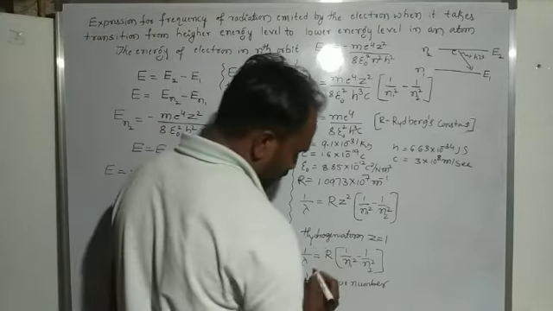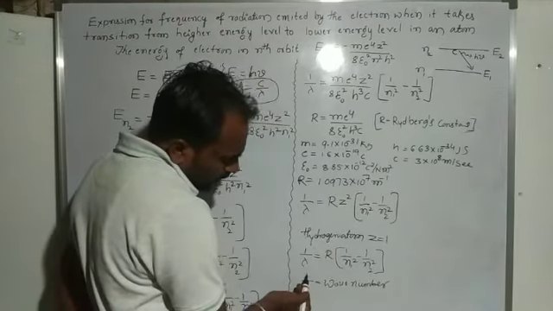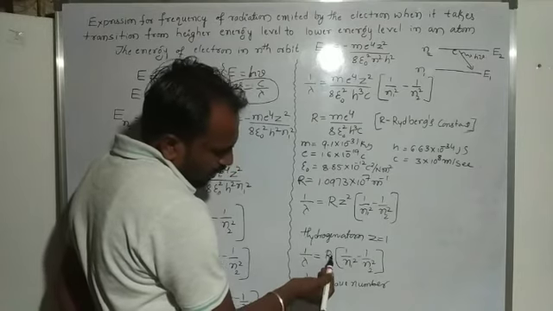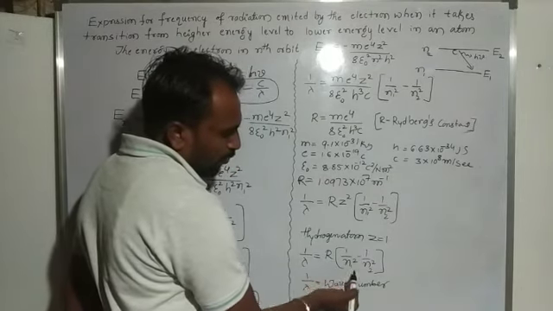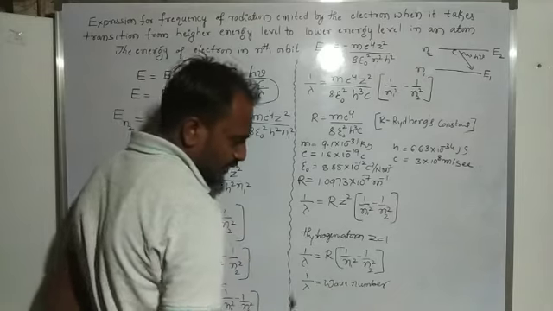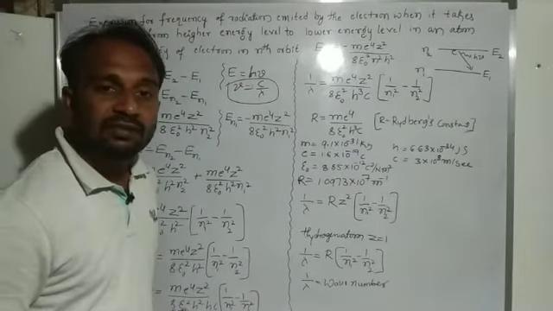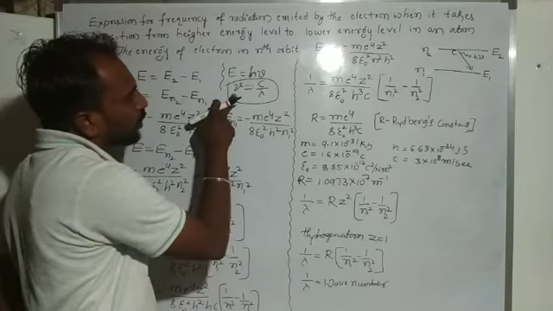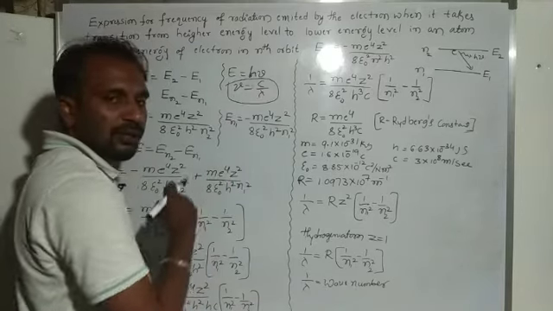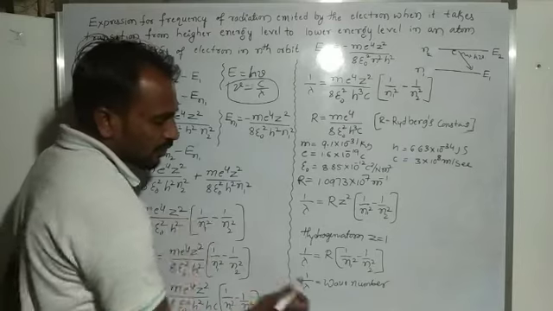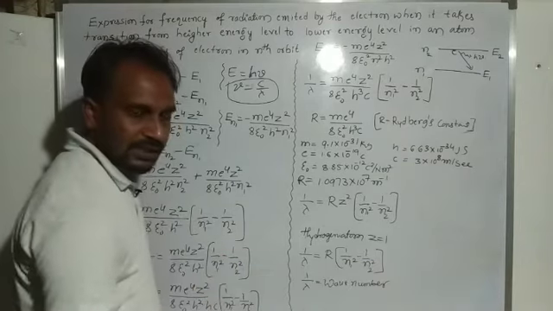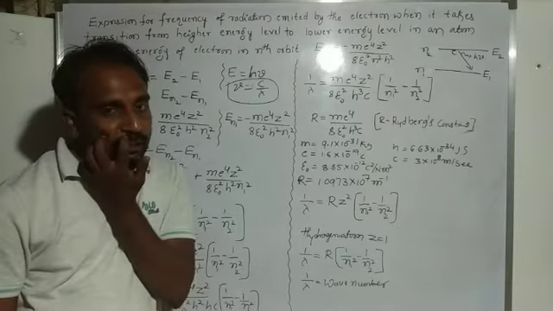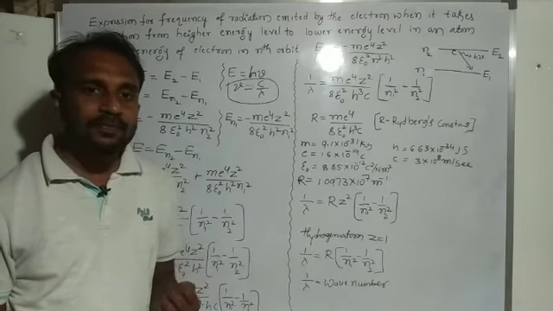Then c divided by lambda is Rc into bracket 1 by n1 square minus 1 by n2 square. This is the frequency, because nu is nothing but c divided by lambda.